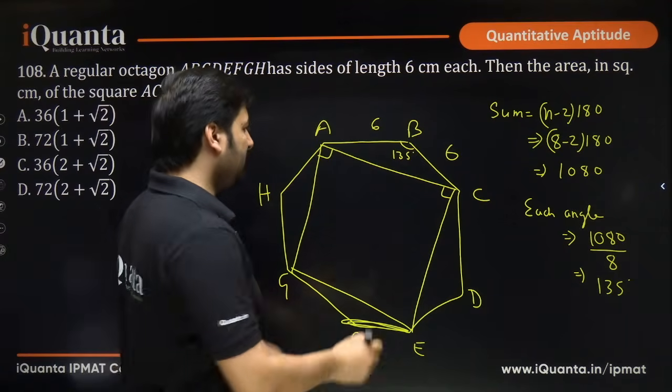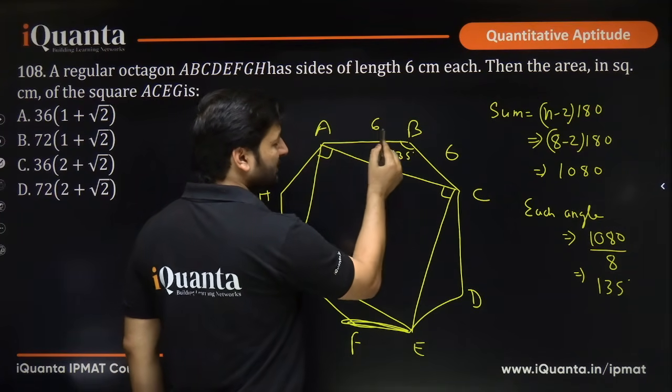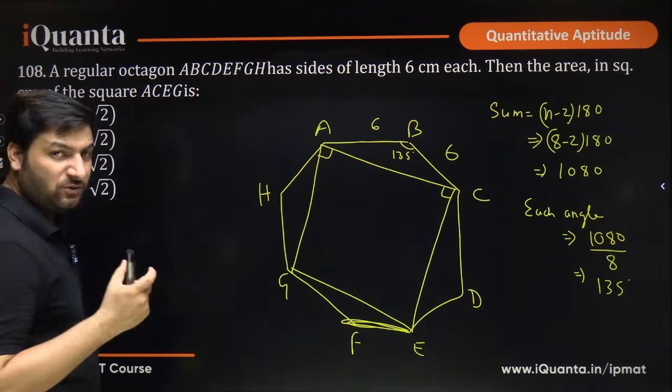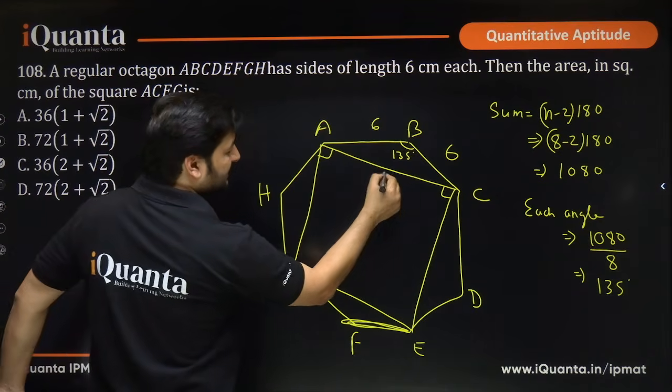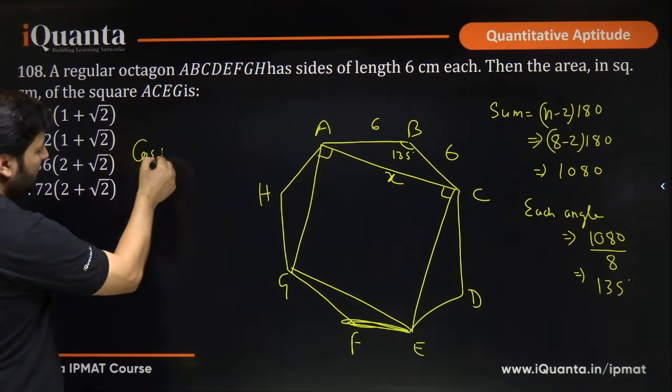What do you see here? You see that in triangle ABC, you have two known sides and an included angle. Yes or no? So can you use the cosine formula? Suppose AC is x. Can you use the cosine formula here? What will be the value of cos 135 degrees?